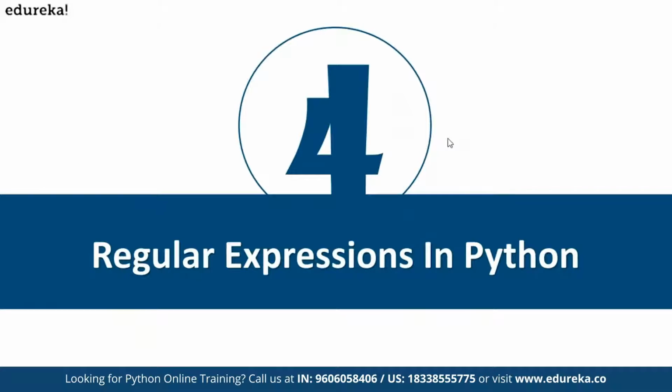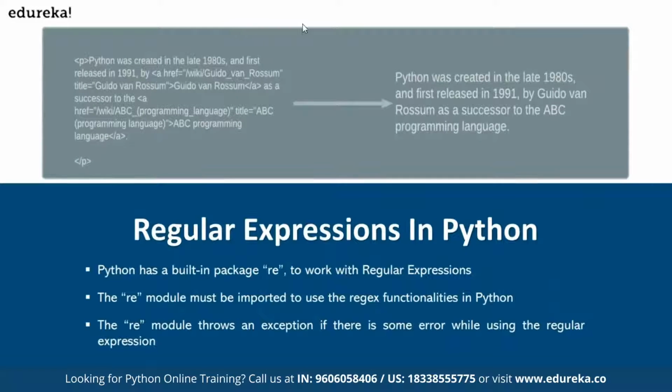Now, how do we do regular expressions in Python? Like I showed you, here is what this guy is doing. He is fetching, this Python is from this, but if you see how he is fetching, you can observe there is one pattern. There is a less than p greater than, and there is this greater than. This is an HTML tag. Inside it, this text is embedded. And that is the exact text he's getting by removing these hyperlinks, everything and all. So this is a pattern matching thing.